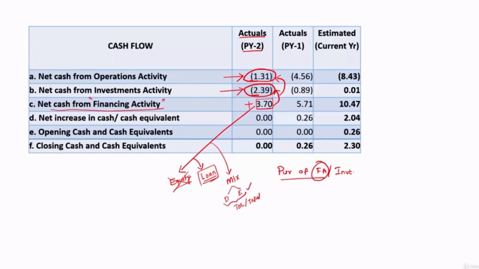So here there is a negative operational cash flow, there is a negative cash flow under investment activity, and all were funded from financing activity. And if you sum all this, net increase in cash and cash equivalent is 0. They didn't have any opening balance and they're also not having any closing balance. This is previous year 2 analysis. Let us also analyze previous year 1 now.